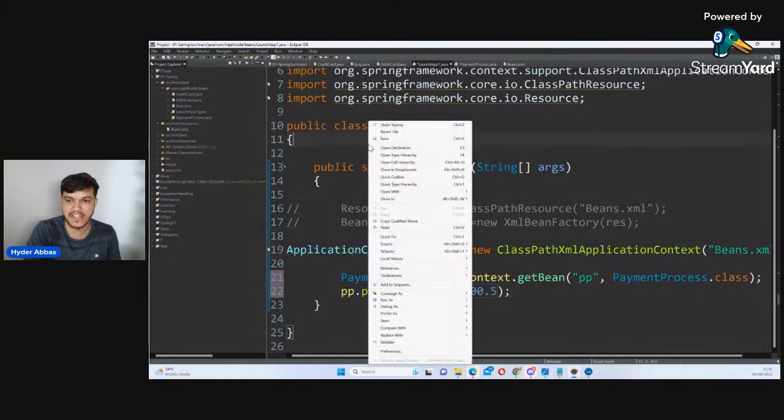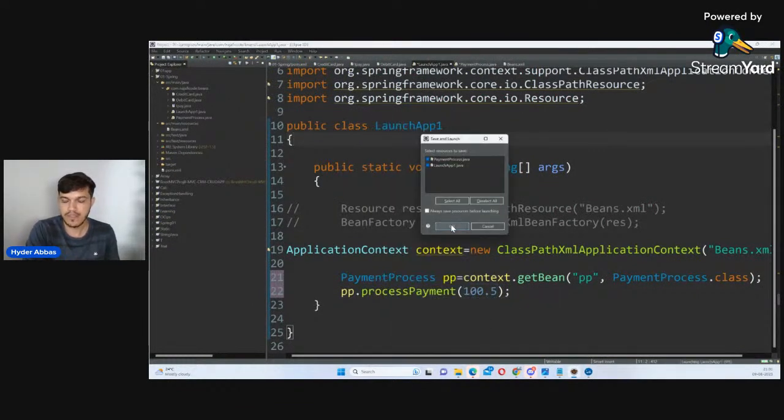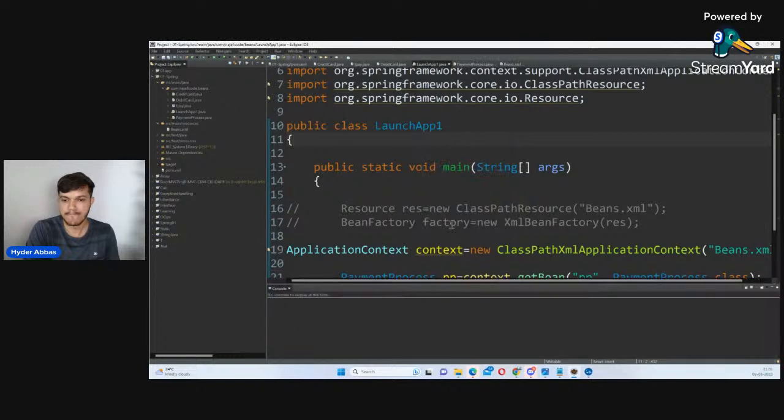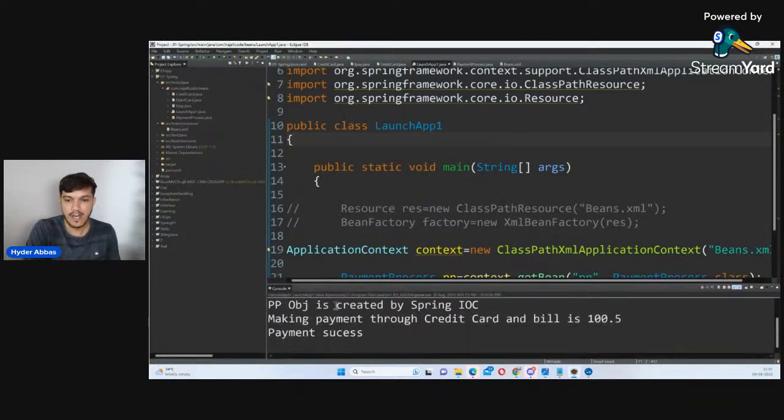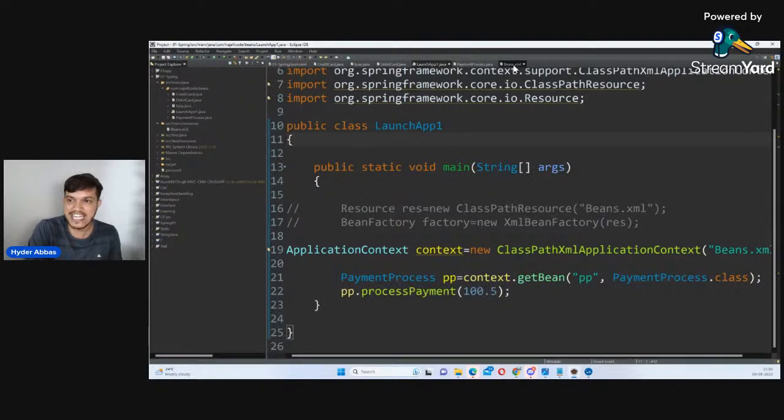Let me just explain this. Let me just run this program. See here, object is created by IOC, making payment through credit card, and bill is this. Payment is success. Now I will inject debit card.